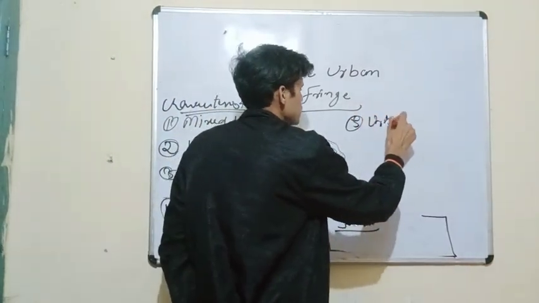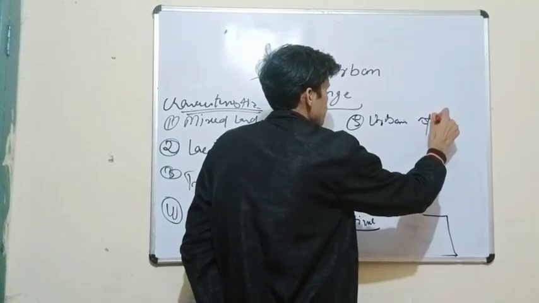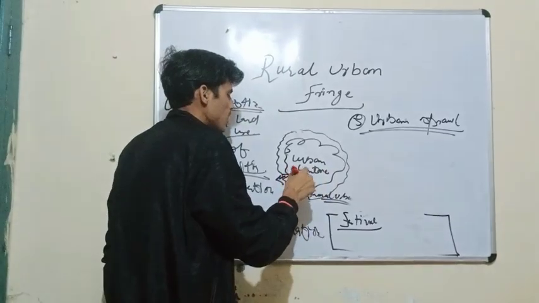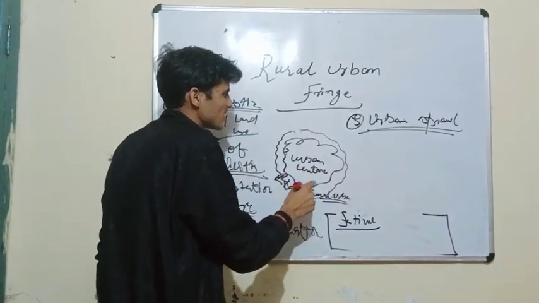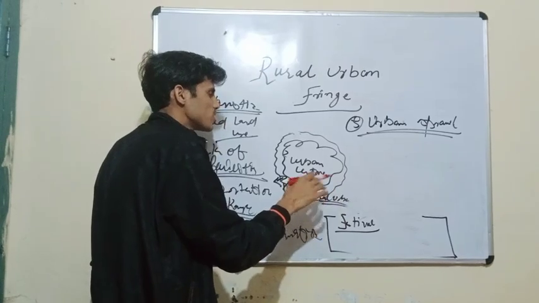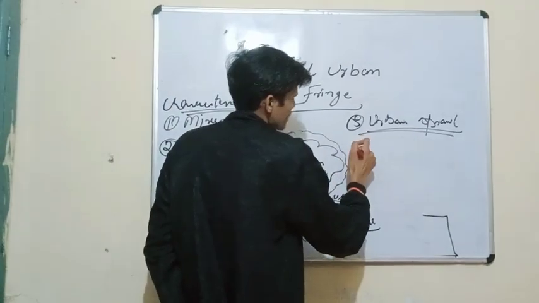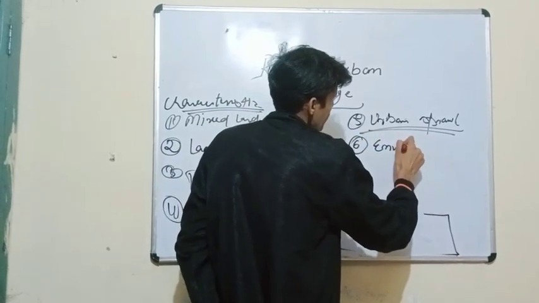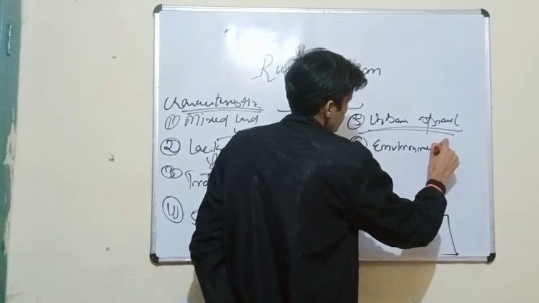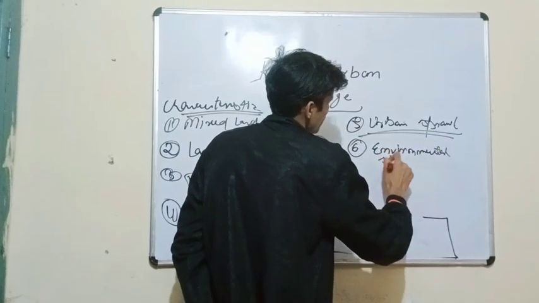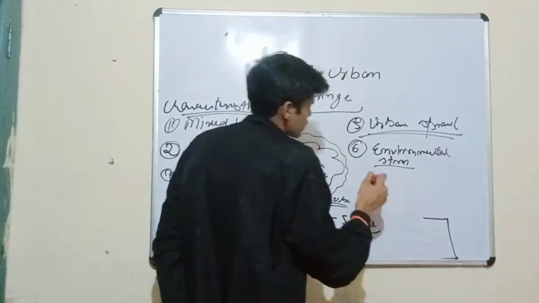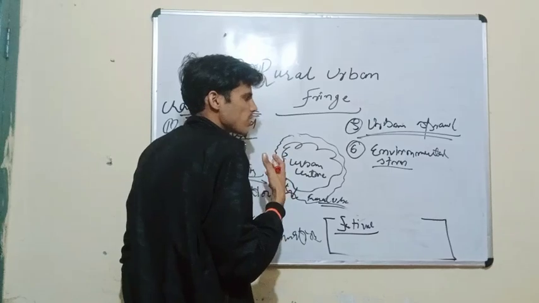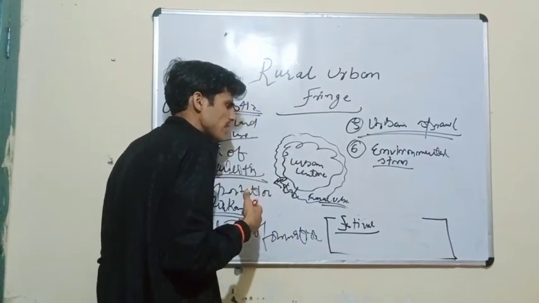Well, this region is mostly prone to urban sprawl because of the urbanization in the central zones. When the urbanization starts to move outward, these regions become prone to urban sprawl. Okay, and the sixth characteristic I would talk about would be environmental stress. As I already told you, when the people in the urban center put stress on the environment and they start to move into these regions, then there is an increase in environmental stress, pollution, air pollution, and something else.